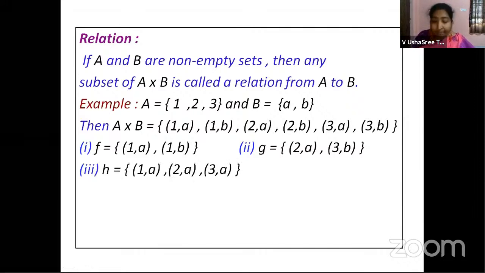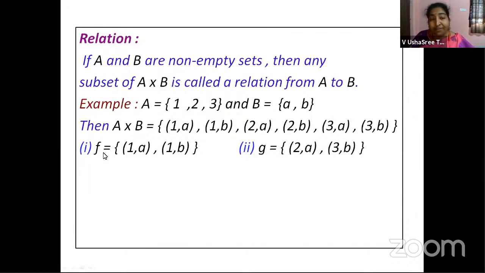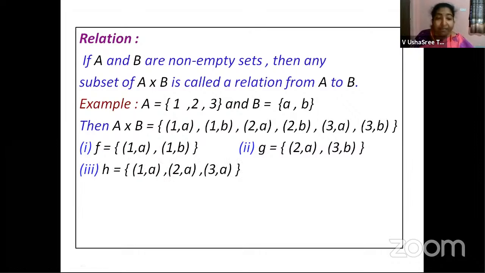Now you can see two different relations here. First one, F is a relation. Now I'm just taking only a subset of this, that is (1, a) and (1, b). This is one relation. And you can also take G as a relation by taking (2, a) and (3, b). Likewise, you have H. H is another relation, which is (1, a), (2, a), and (3, a). That means, is it that we have to confine only to these three relations? No. You can take all possible subsets, or the total of A cross B, to define a relation, right?